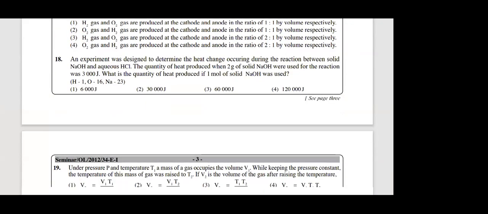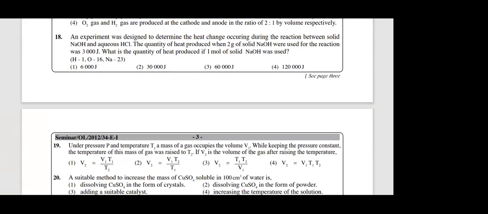Then question number 18, a calculation. Okay, this is from which lesson? Unit 8, grade 11. Reaction. What is the quantity of heat produced when 1 mole of NaOH is used? Okay. Let's see. How many moles have they used? 2 grams of NaOH releases how many? 3000 joules. Right. They are asking if you use 1 mole. 1 mole means how many grams? How to convert 1 mole into grams?